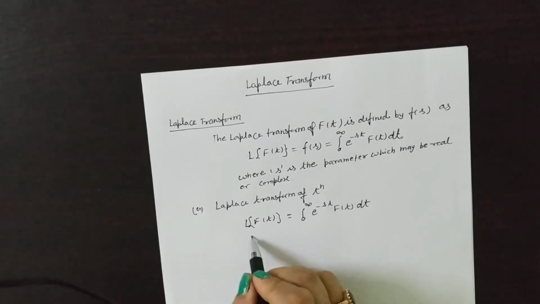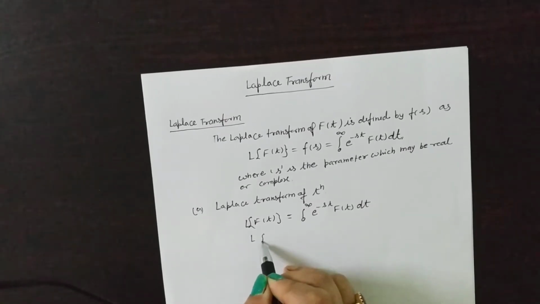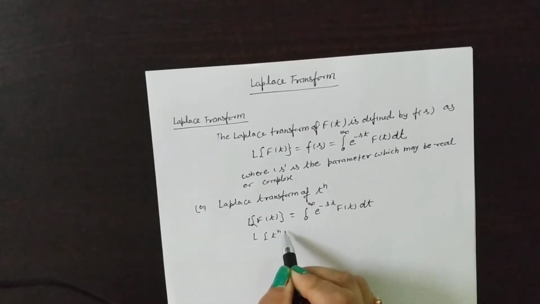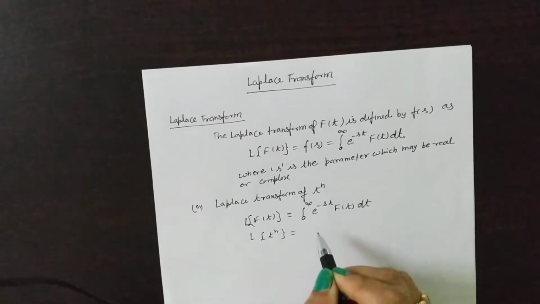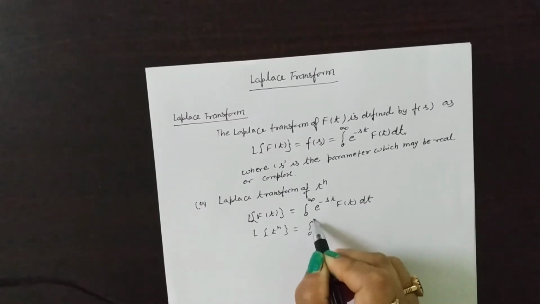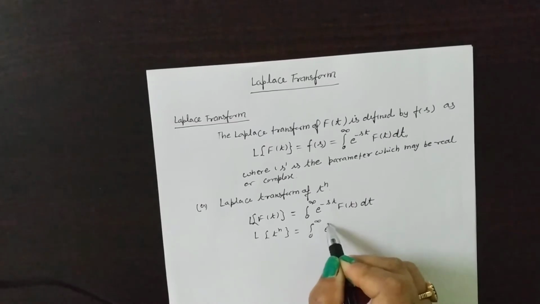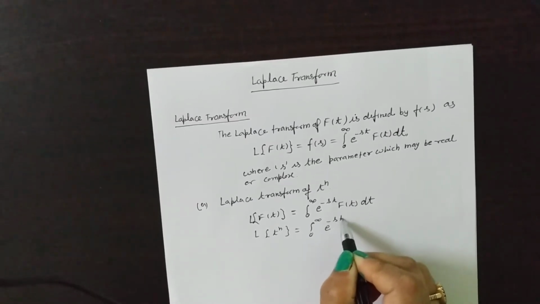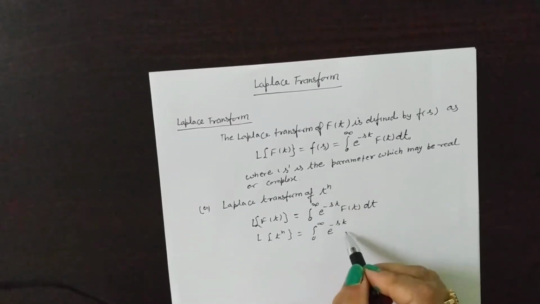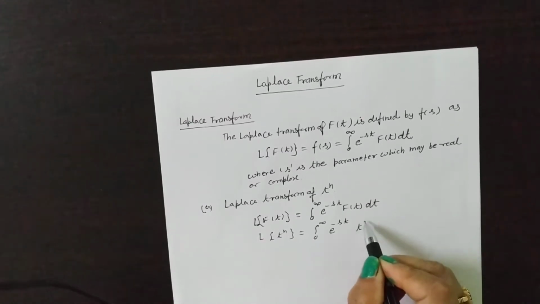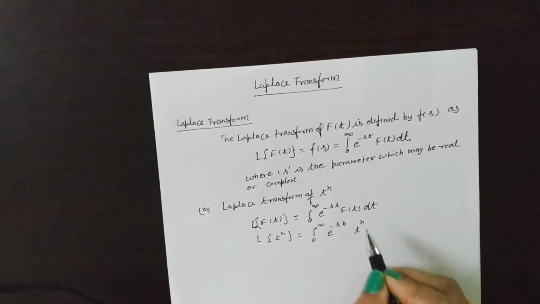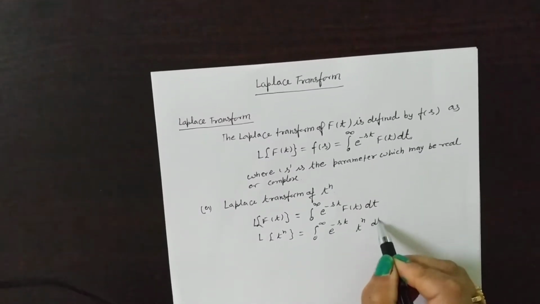So substituting here, the Laplace of t to the power n is defined as the integral from 0 to infinity of e to the power minus st times t to the power n dt.